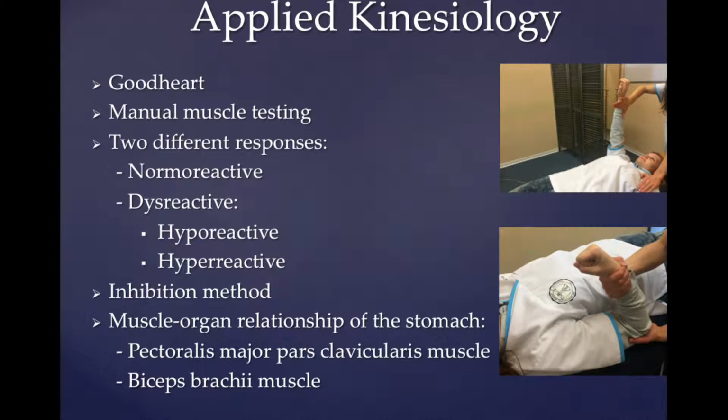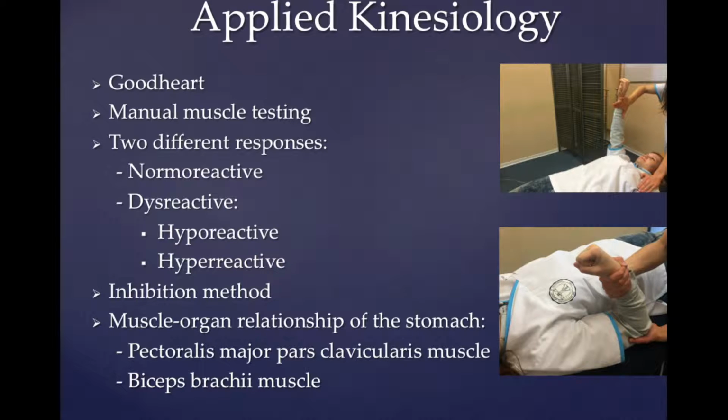Important aspects of muscle testing are precise start position, resistance direction of the patient containing an isometric contraction, and correct timing. During muscle testing, there are two different responses. The subject maintains the test position. This means a normal facilitation of the muscle named normoreactive, or an over-facilitated muscle named hyperreactive.